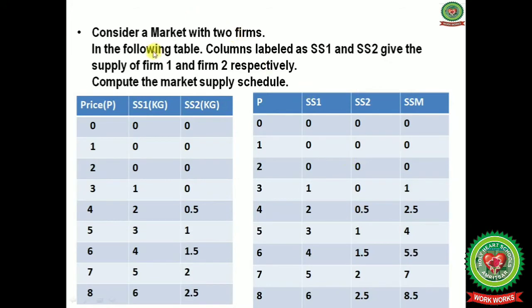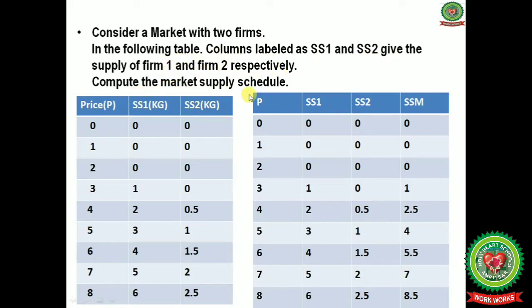Now next, consider a market with two firms. In the following table, the columns labeled SS1 and SS2 give the supply of firm 1 and firm 2 respectively.